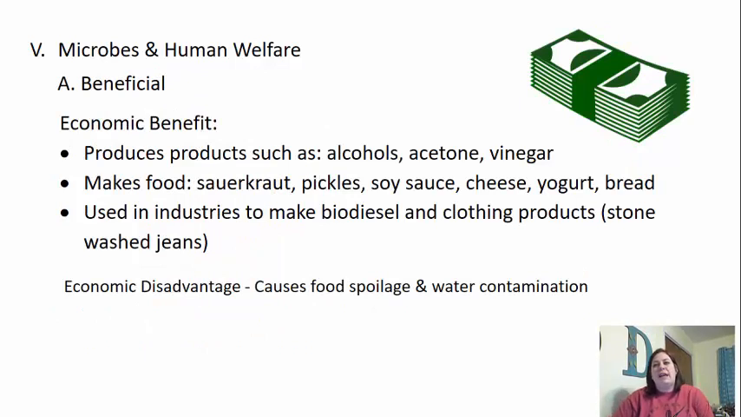Another way we always look at as humans is the economic benefit, the money side of how things help us. One thing to note with microorganisms is they produce a lot of products like alcohols, acetone, and vinegar, which all come from microorganisms. They also help us with certain kinds of foods like sauerkraut, pickles, soy sauce, certain cheeses, yogurts, and even bread. They are produced with the use of microorganisms. They're used in industries to make biodiesel and clothing products.